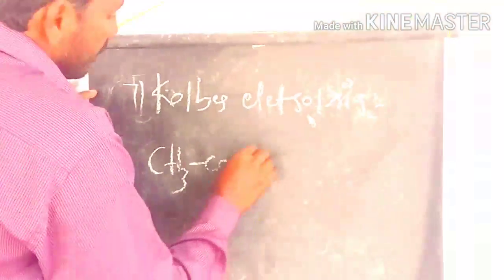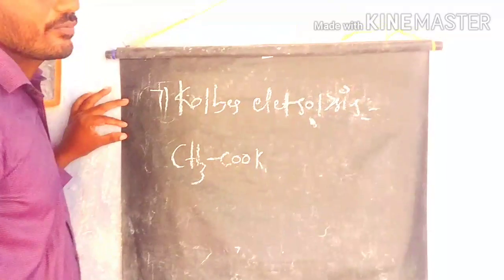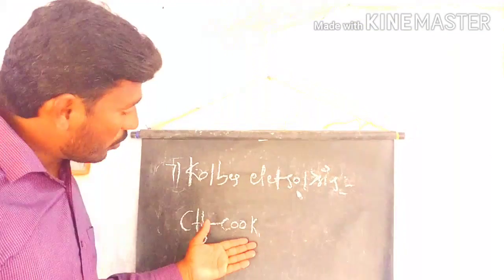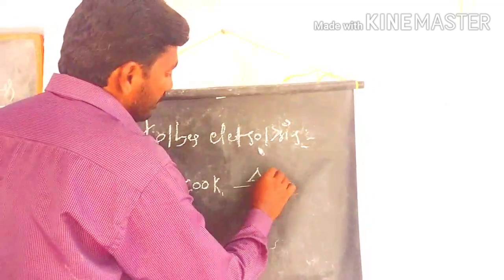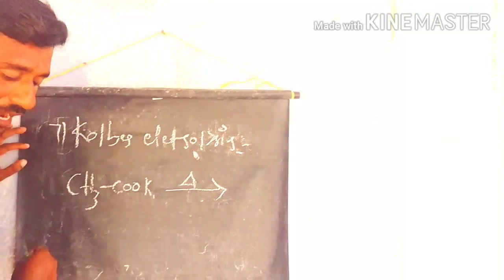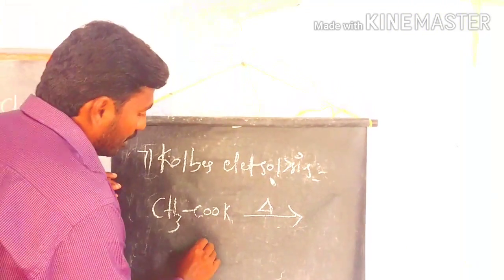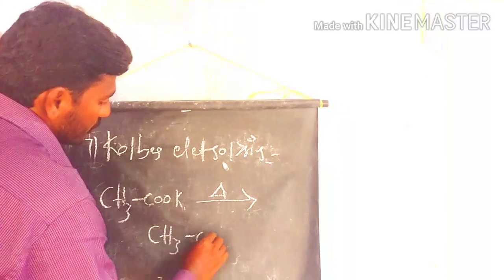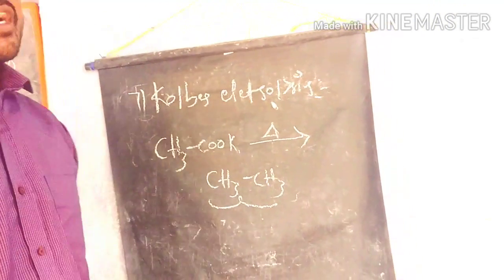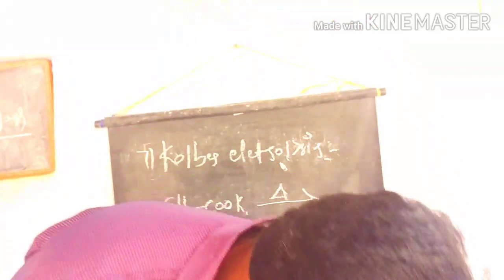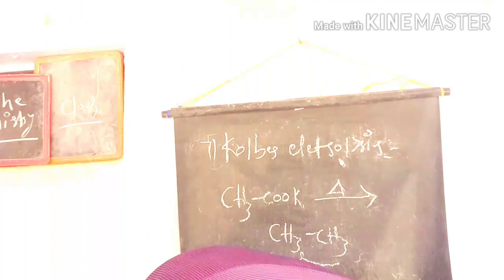If you take a simple example, acetic acid reacts with potassium hydroxide to prepare potassium acetate. This potassium acetate, on electrolysis, undergoes the Kolbe electrolysis process to give ethane as the product. This is a very simple reaction. We can do this Kolbe electrolysis process to prepare alkanes.